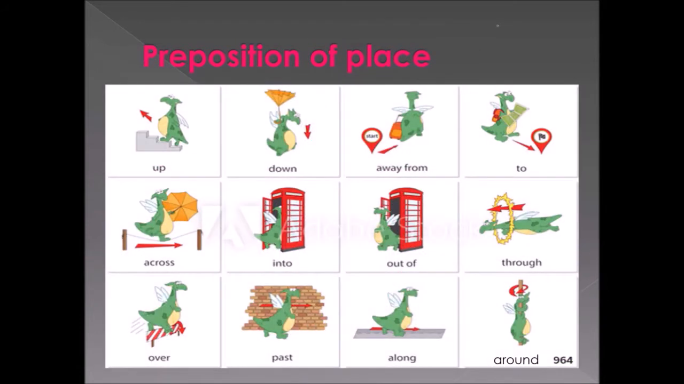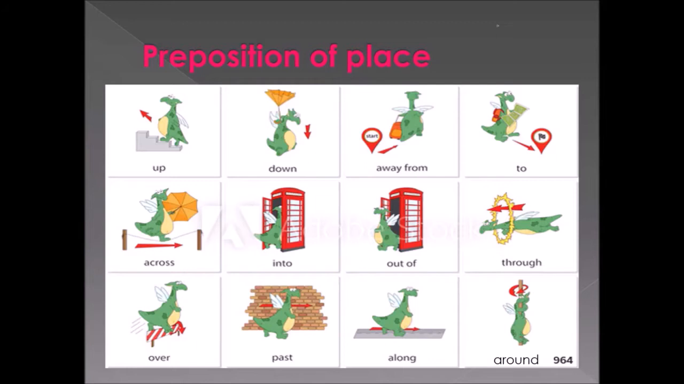Okay students, now I have given some picture examples for preposition of places. Listen carefully, look at the pictures in the box. Look at the first picture. What is the dragon doing there? The dragon is climbing up the stairs. So we have given up there.